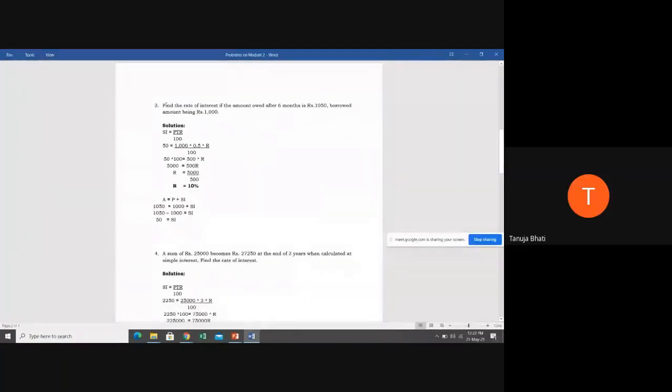Problem number 3. Find the rate of interest. Now they are asking you to find out the rate of interest. If the amount owed after 6 months is rupees 1050, and the borrowed amount is rupees 1000, what is the rate of interest? So students, here they are telling you that the amount you have to owe after 6 months is 1050 and the amount you borrow today is 1000 rupees.